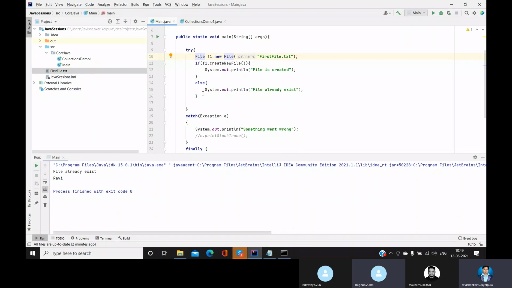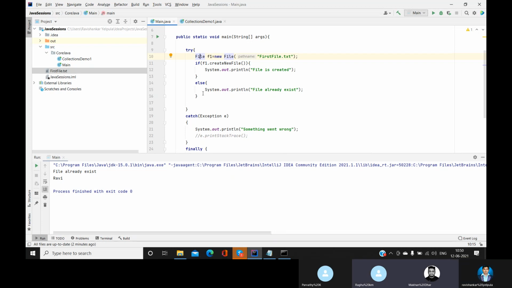One question. Whenever we are creating a file, this is the formula: file means new file, and we have to create the object, right? But the name would be file or, I can give any name? This is the syntax, Raghu, taking from Java, right? So it would be file only. I can't give any name, it won't take, I think.